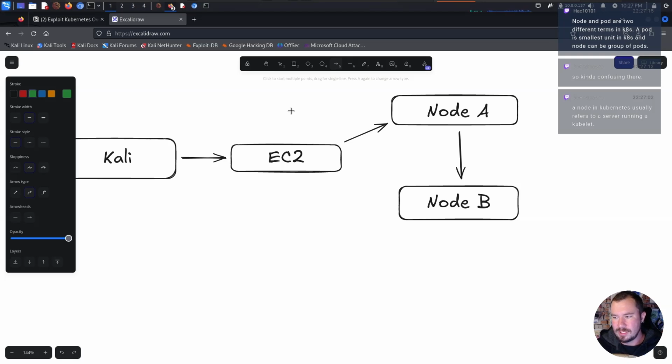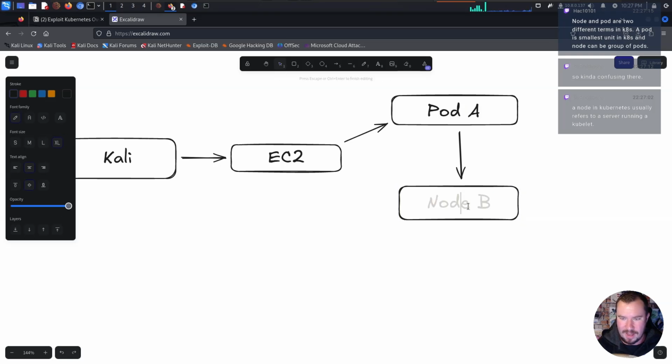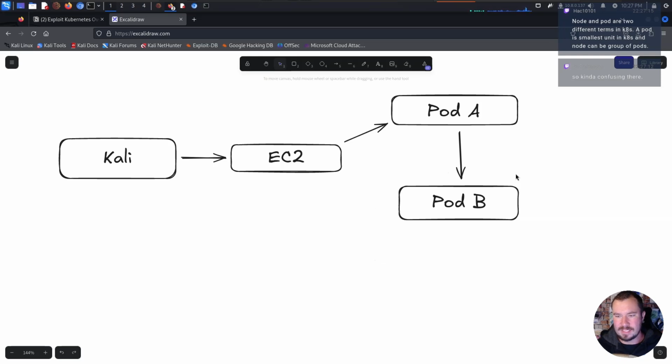Oh, a node and pod are two different terms in K8s. A pod is the smallest unit in K8s, and node can be a group of pods. All right, deal. Let me change my terminology then. We'll just call this pod A, and we'll just make it accurate, right? And pod B. There we go. But we still have this hidden network. How do we get to this hidden network from our Kali machine? Because there's no direct connection.